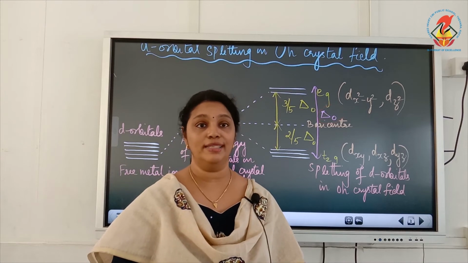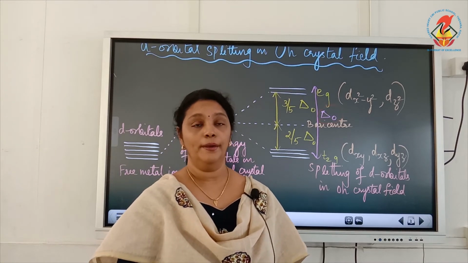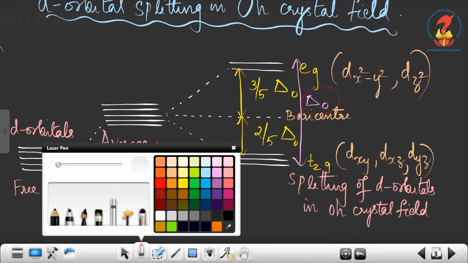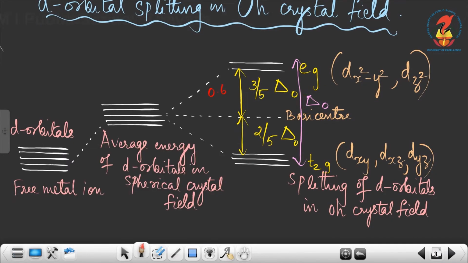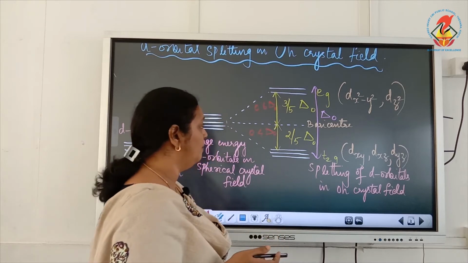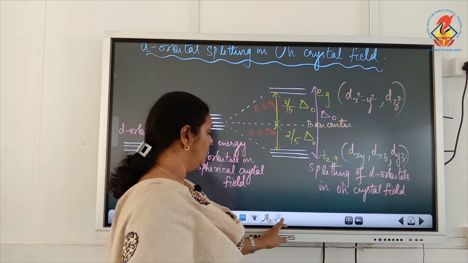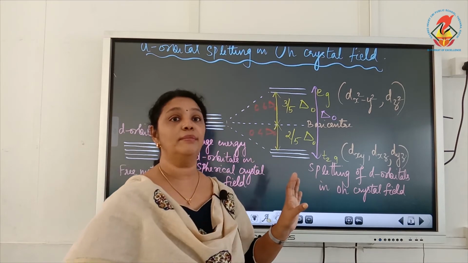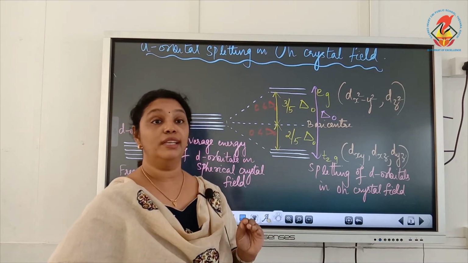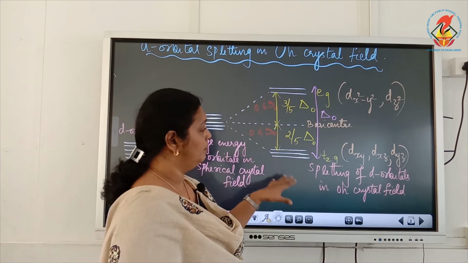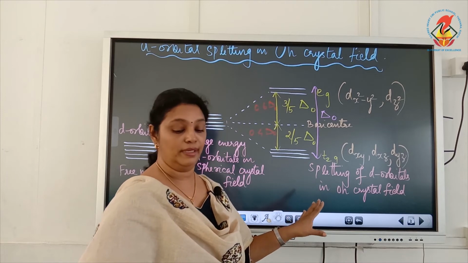Now this 3 by 5 delta O is equal to 0.6 delta O, and 2 by 5 is 0.4 delta O. No need to write 0.6 and 0.4, you can write it as 2 by 5 delta O and 3 by 5 delta O. So this is a very important diagram, usually asked in the board exam. Draw the d orbital splitting in octahedral crystal field. Everything should be marked properly.